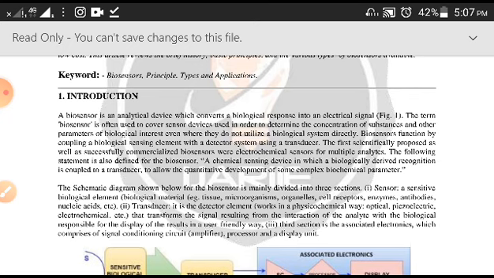These biosensors function by coupling a biological sensing element. Means, as I told you already, there is one biological substance and there is one element which will sense this biological signal, that we call a transducer. So another definition of biosensors is a chemical sensing device in which a biologically derived recognition element is coupled to a transducer to allow the quantitative determination of some complex biochemical parameters.